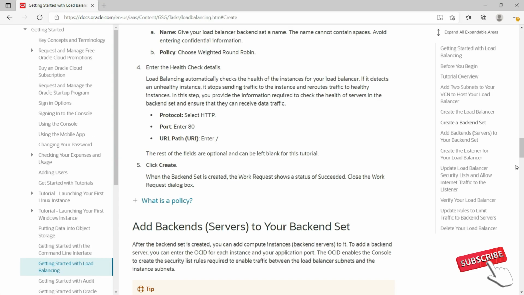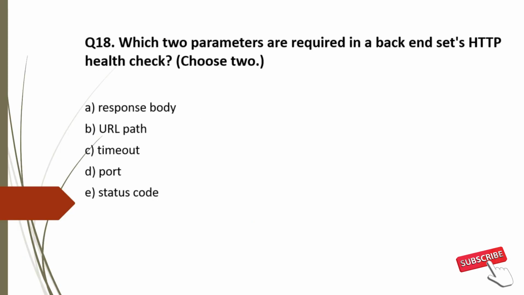Load balancing automatically checks the health of the instances for your load balancer. If it detects an unhealthy instance, it stops sending traffic to the instance and routes the traffic to healthy instances. You need to mention 3 properties: 1. Protocol, 2nd port and 3rd URL path. The rest of the fields are optional and can be left blank. So as per the OCI doc, the required parameters are protocol, port and URL path.